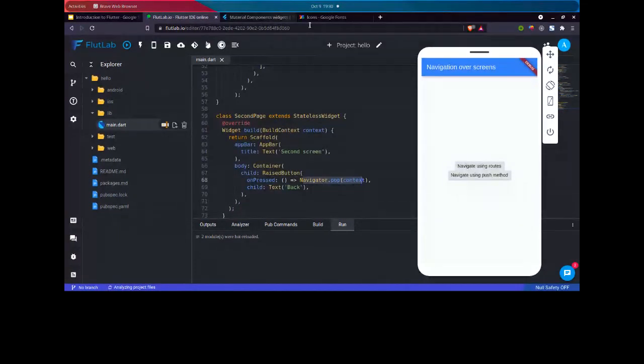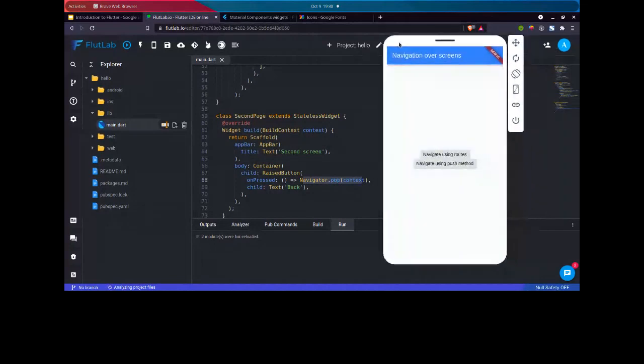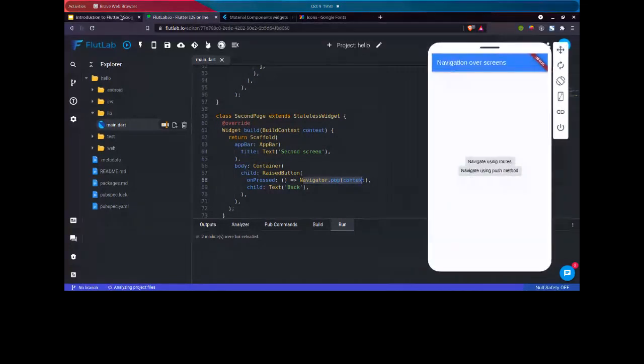So basically, that was the navigation. I think that was pretty much it for our PPT.